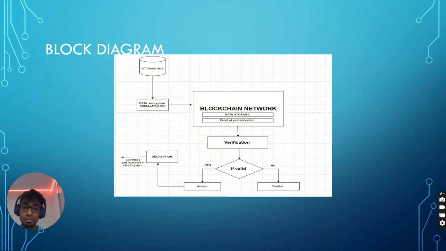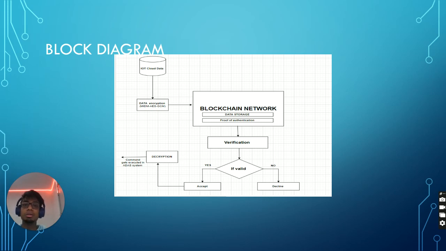We use three types of platforms. The first is Ganache, which is used to test blockchain concepts of Ethereum. MetaMask is the bridge between Ganache, the Chrome browser and the web application.